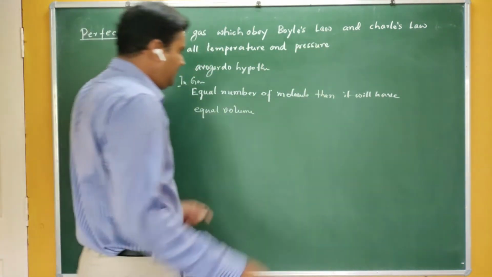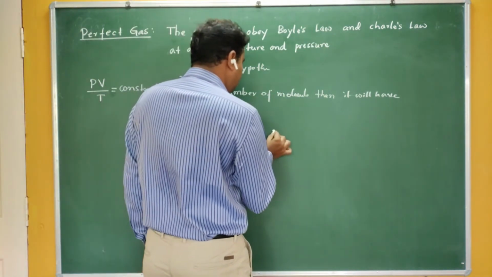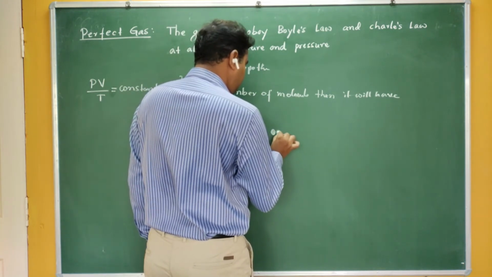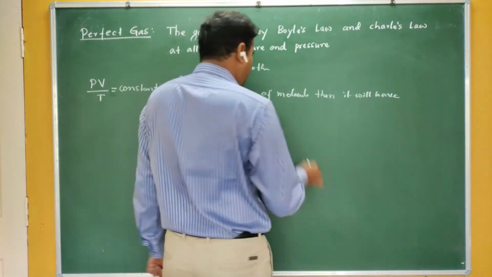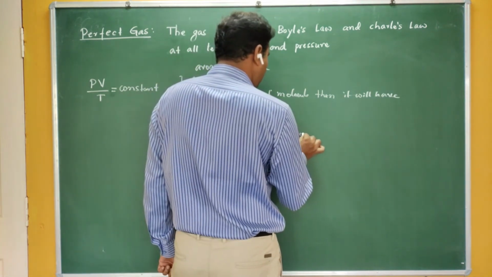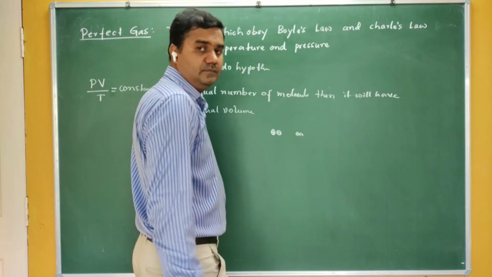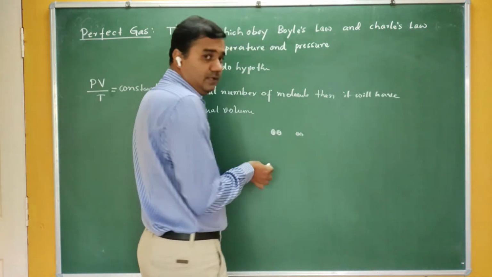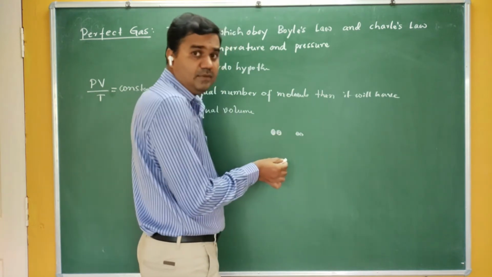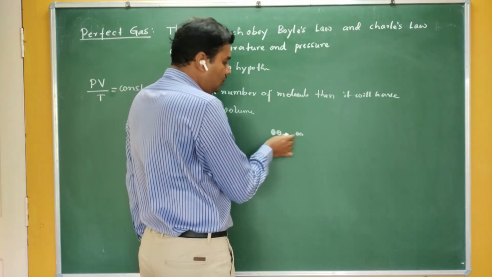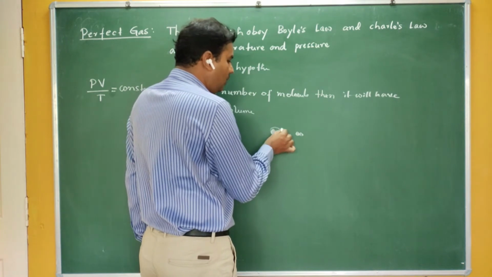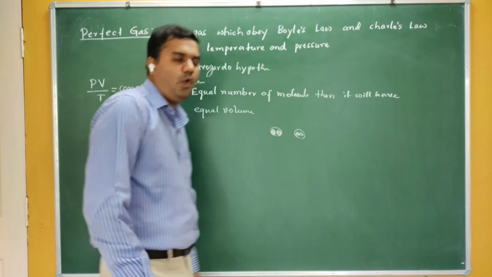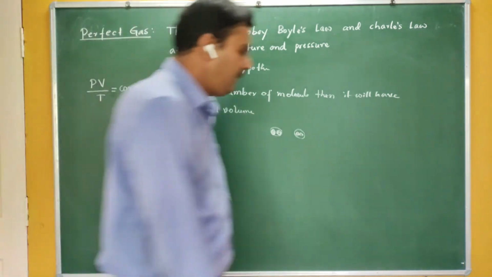So what does Avogadro's hypothesis say? If you take two oxygen molecules and two hydrogen molecules, their numbers are the same, two each. Then Avogadro says that they will have the same volume. That is called Avogadro's hypothesis.